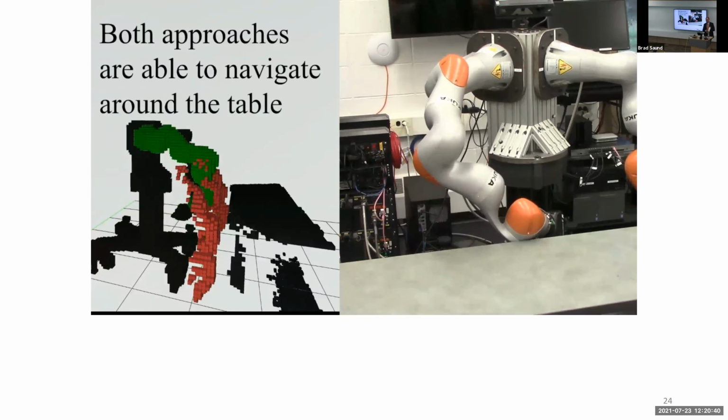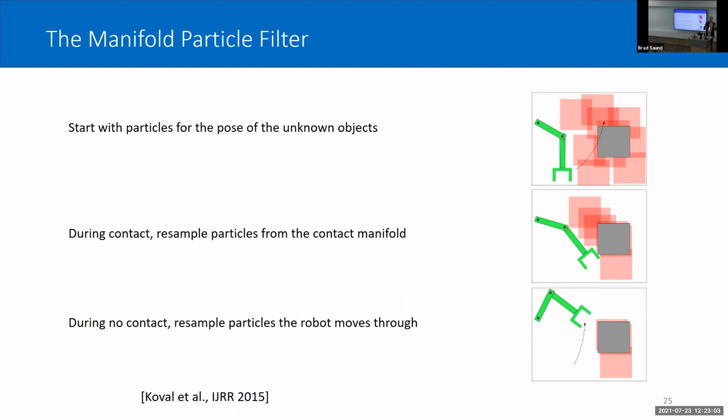But suppose that instead we knew what the object geometry looked like. Well, a contact gives us the same information, that there's some point occupied on the robot surface, but now we can use that to update our estimates of the pose of objects. So by doing this, we're now going to have a much more precise estimate of what the environment looks like. And again, when we go through free space, we can then eliminate particles that are inconsistent with this observation. So this would be an alternative method of modeling the contact information if we knew the object geometry.